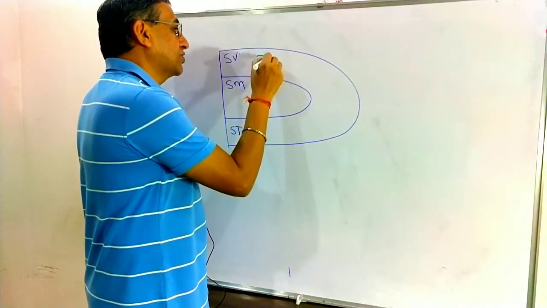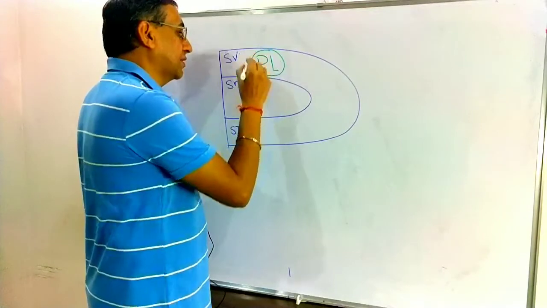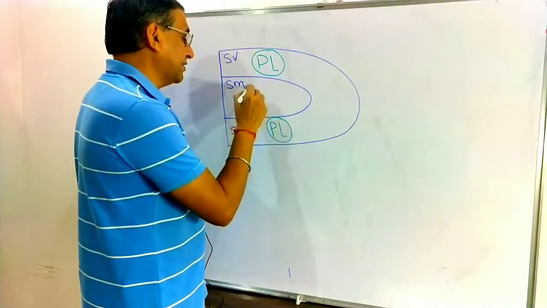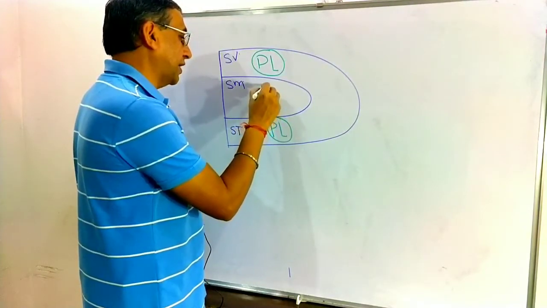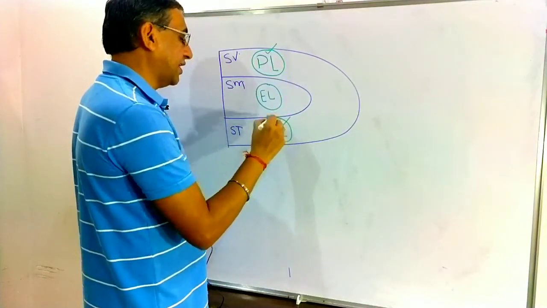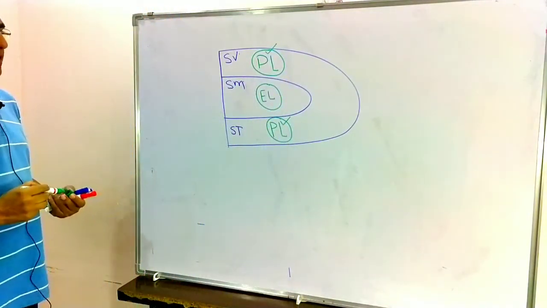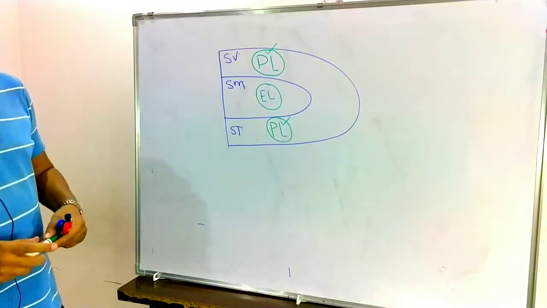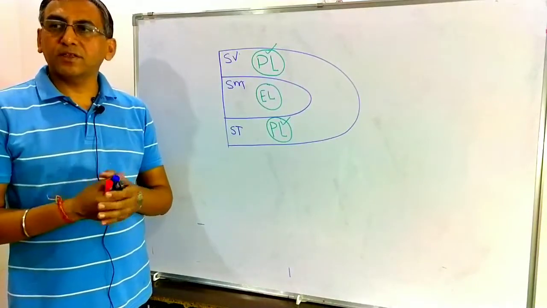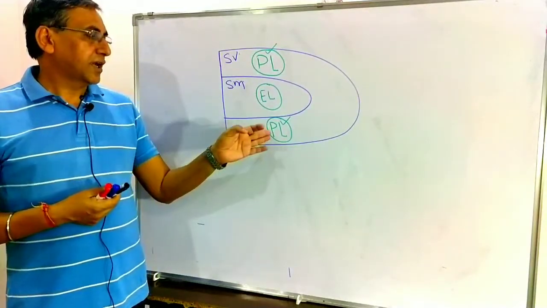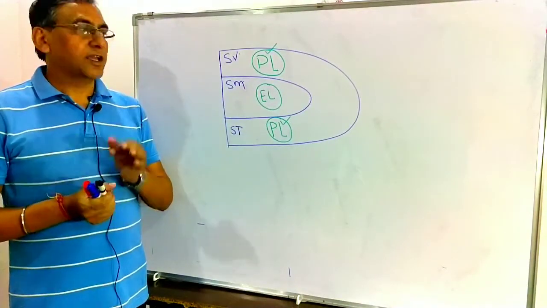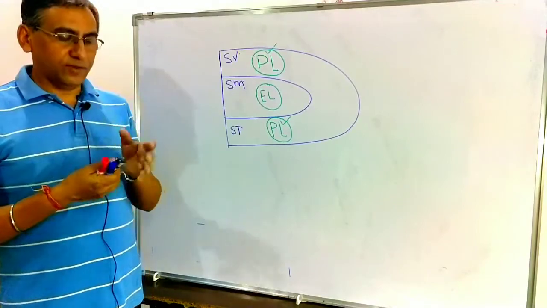In scala vestibuli, perilymph is present. In scala tympani, perilymph is present. Whereas in scala media, endolymph is present. So this is the exception here. Now the statement is completed: in the membranous labyrinth, endolymph is present with some exception. And the exceptions are scala tympani and scala vestibuli. In scala media, there is endolymph.